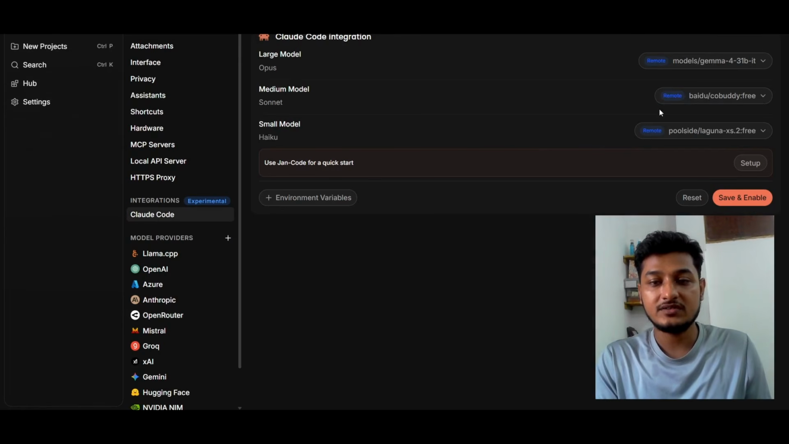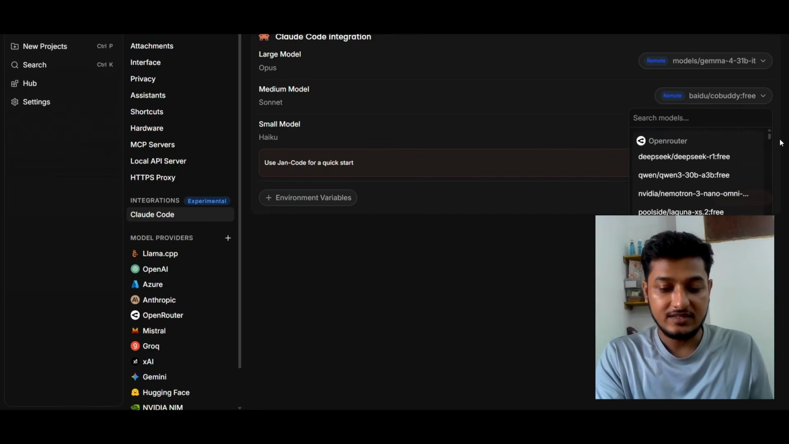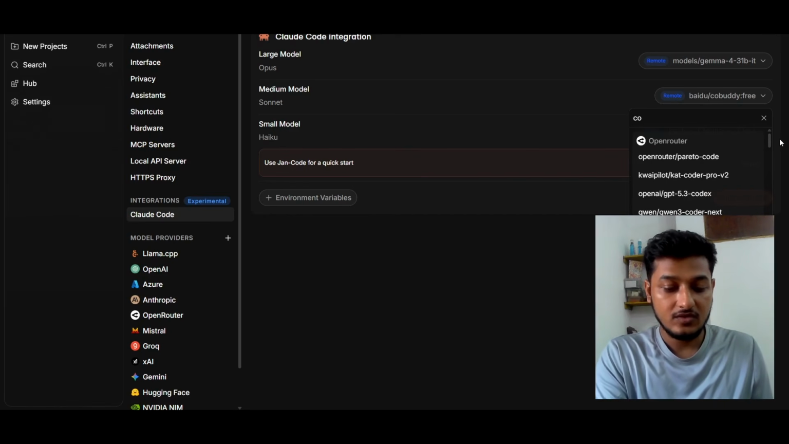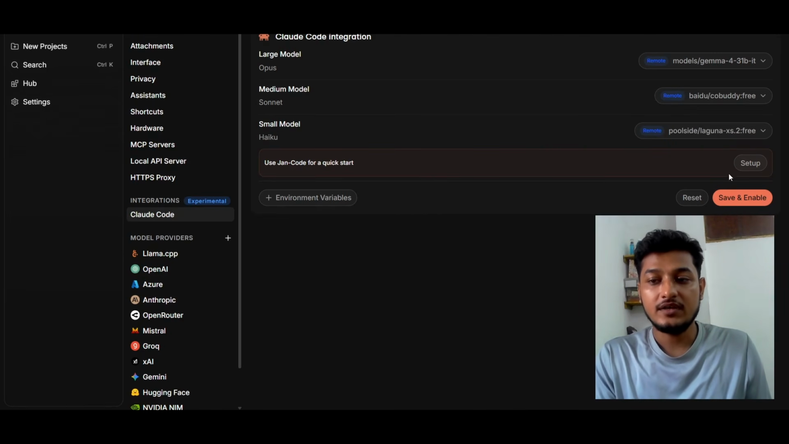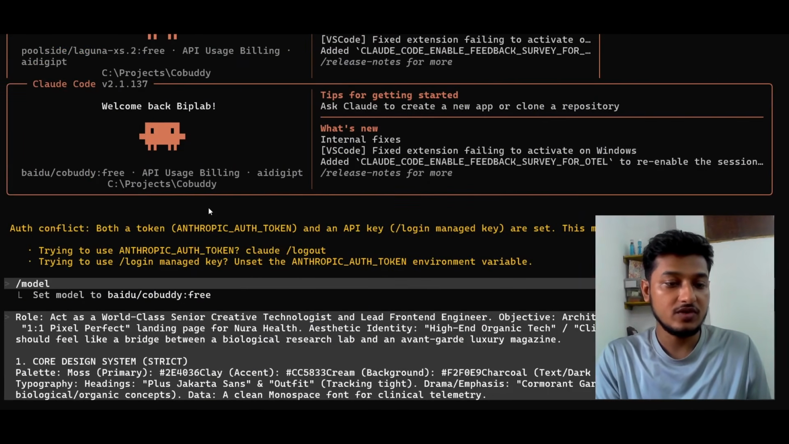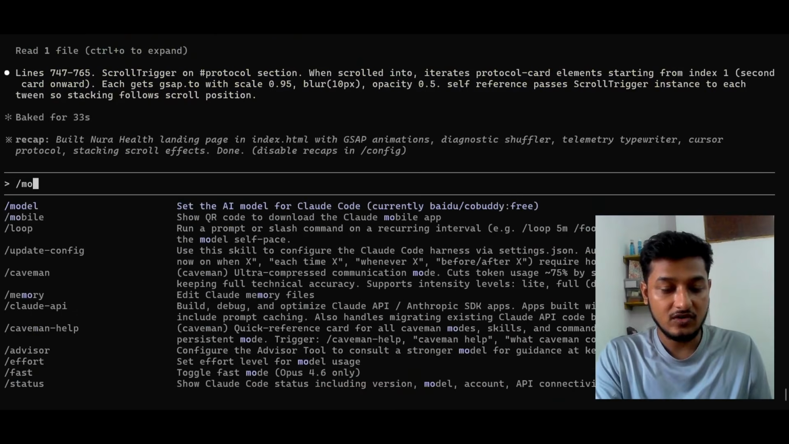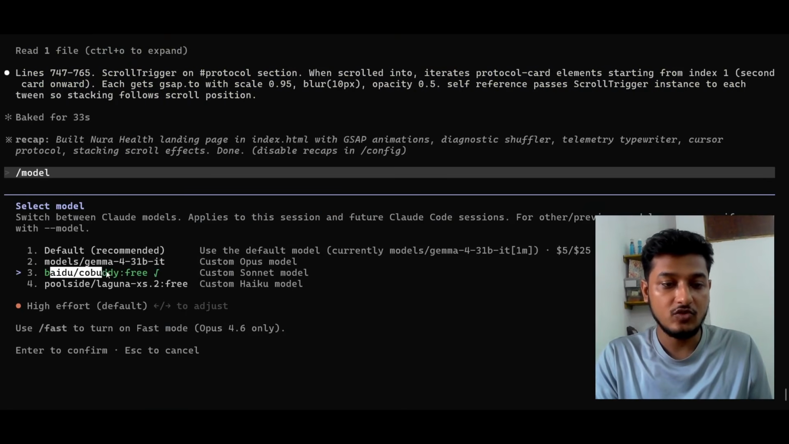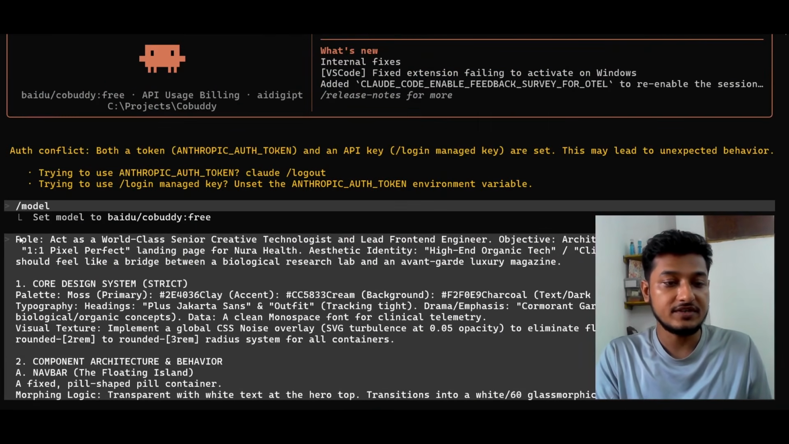After that, you can come to this Cloud Code integration and search any model. Let's say CodeBuddy, and here you see CodeBuddy. Just save and enable, and you are good to go. Then open Cloud Code, and let me show you. Here you have to type slash model, and you see Baidu CodeBuddy for free, custom Sonnet model is showing. After that you can start interacting with this model.